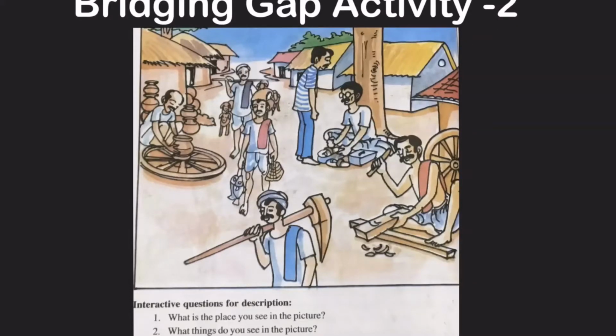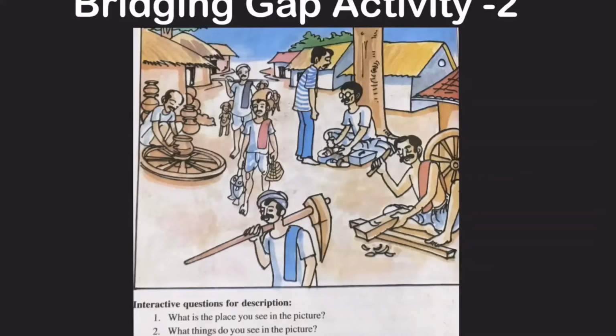What is the place you see in the picture? The place which we can see in the picture is a village. What things do you see in the picture? The things which we can see in the picture are pots, huts, potter's wheel, stick, hut, trees, fishing net, plough, slippers, specs, etc.